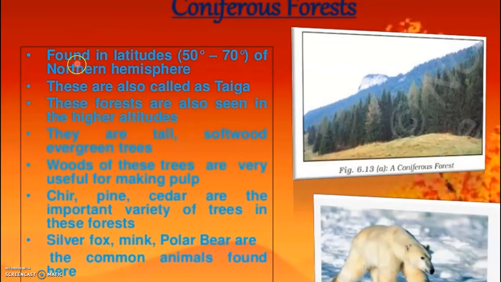Once more children, listen here. Found in latitudes in between 50 to 70 degree of northern hemisphere, and these coniferous forests are also known as taiga, and these forests are also seen in the higher altitudes. The trees are tall, softwood and evergreen. Woods are used for making pulp, useful for manufacturing paper and newsprint. Then cher, pine, cedar are the important variety of trees here.